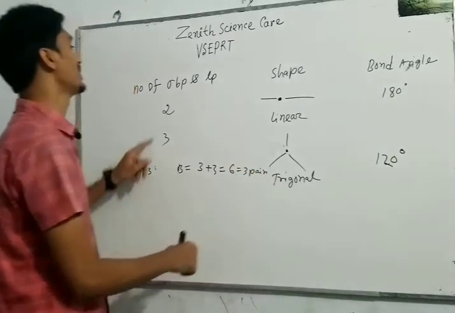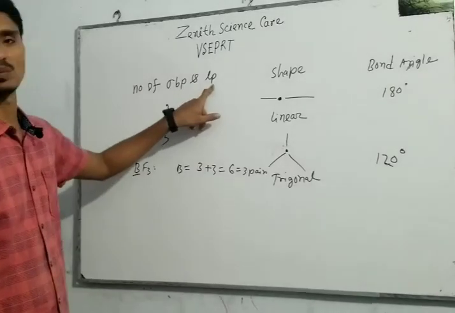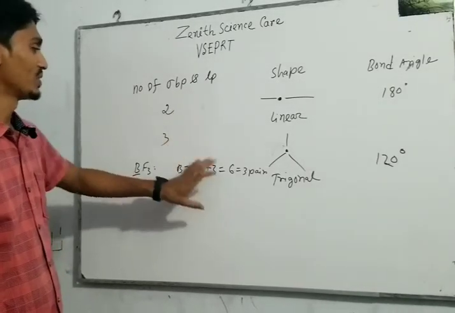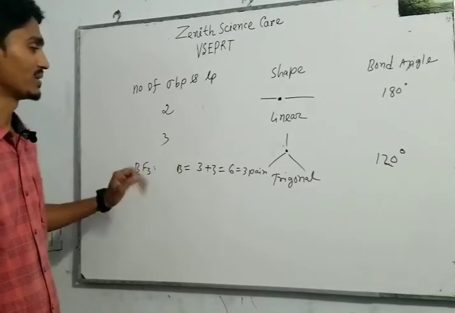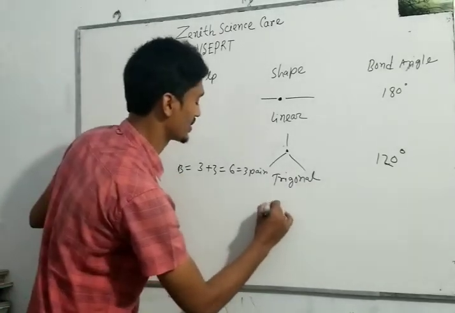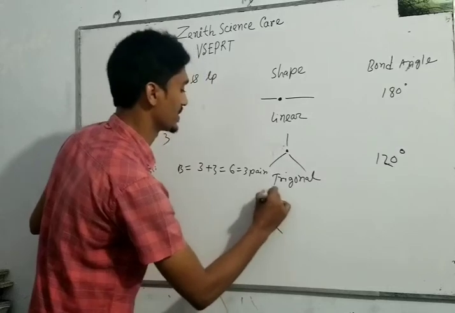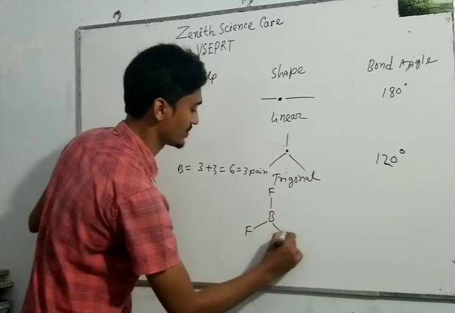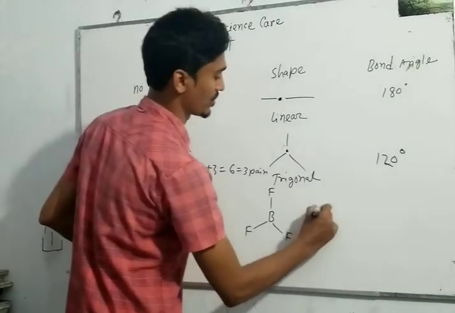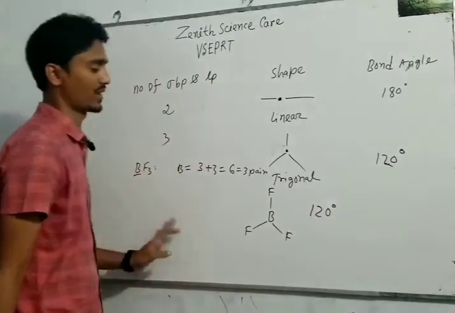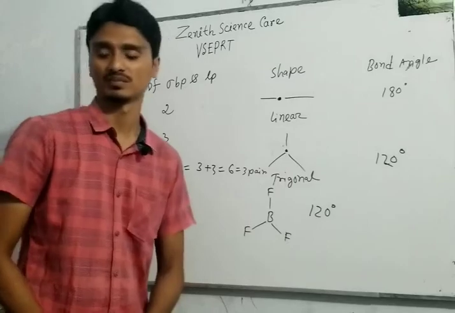All are sigma bond pairs. No lone pair electrons are present in this compound. So 3 pairs means trigonal. The geometrical shape will be trigonal. So we can represent BF3 like this. The bond angle will be 120 degrees, and the geometrical shape is trigonal.